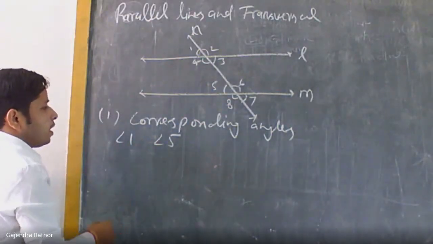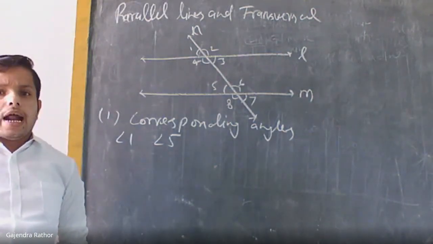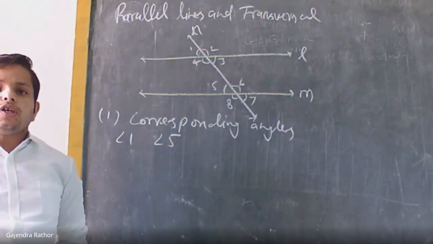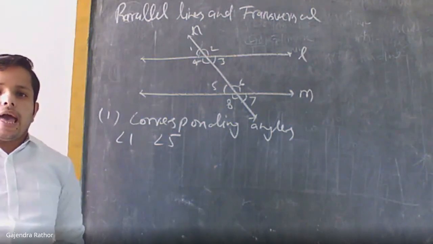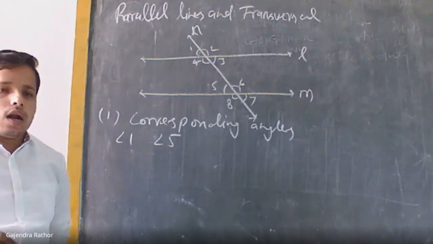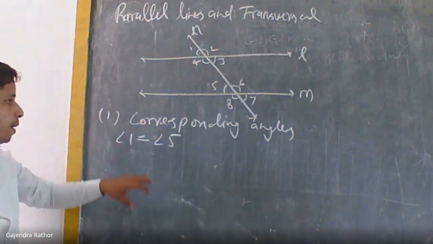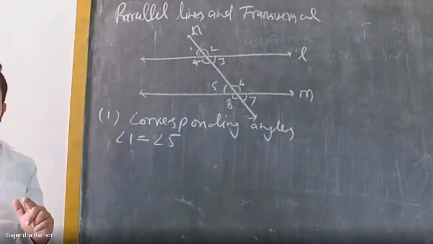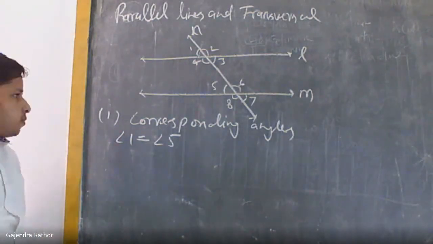So 1 and 5 are corresponding angles. If the transversal is intersecting lines which are parallel, in this case the corresponding angles will be equal. So angle 1 is equal to angle 5. But this will be equal only when the lines are parallel. If they are not parallel, then they are not equal.